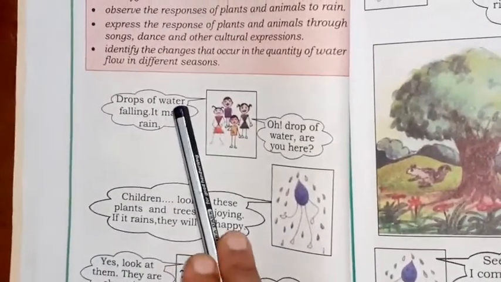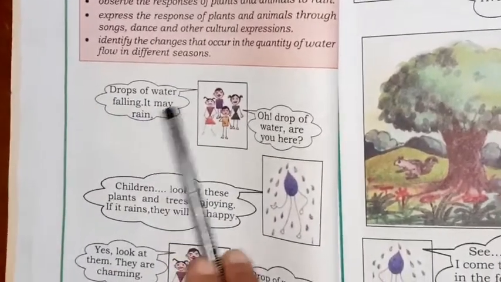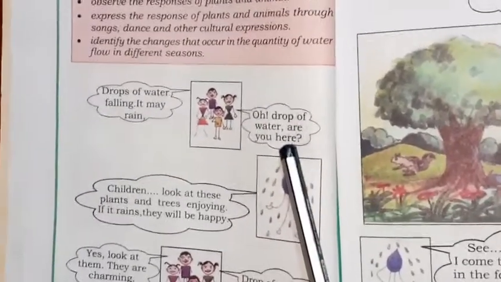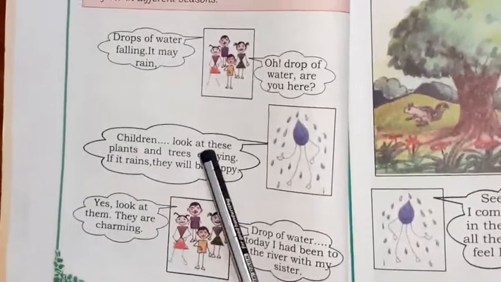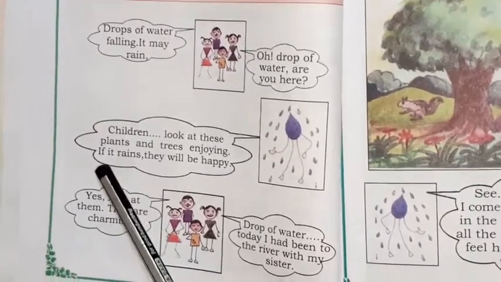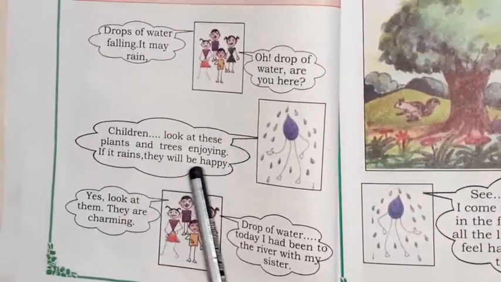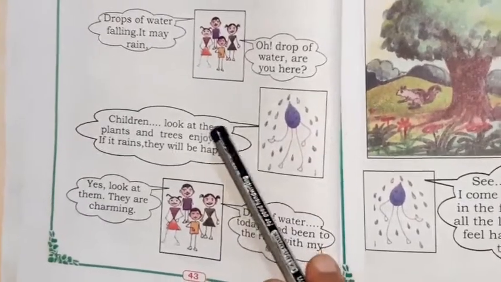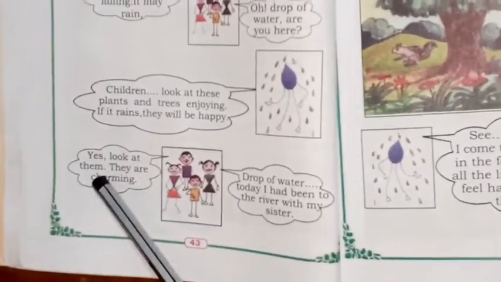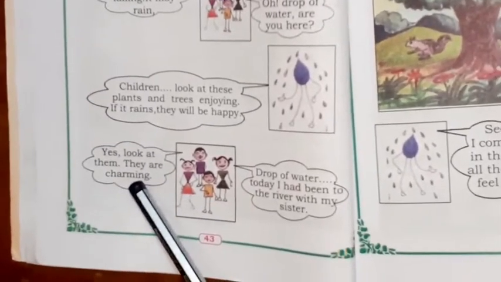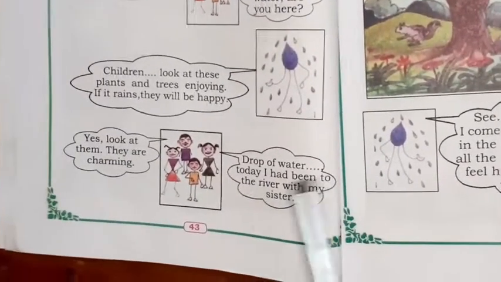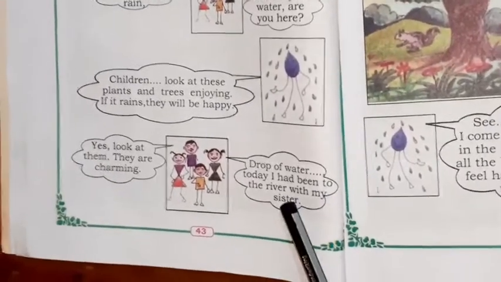Drop of water falling. It may rain. Oh, drop of water, are you here? Children, look at these plants and trees enjoying. If it rains, they will be happy. Isn't it, children? When it rains, the plants will be happy. Yes, look at them. They are charming. Drop of water: today I had been to the river with my sister.